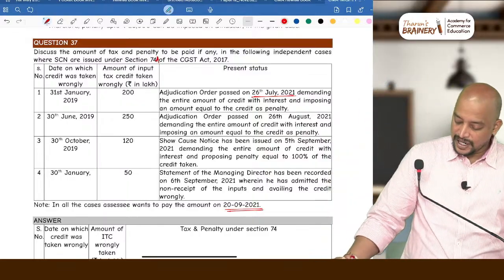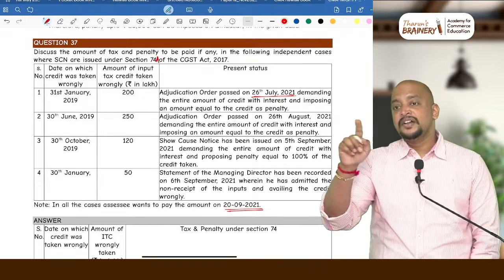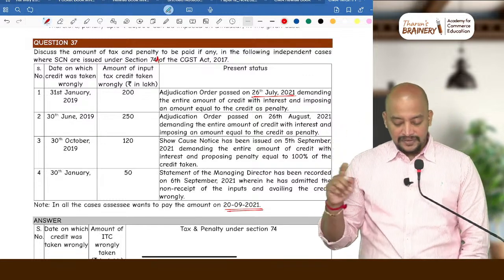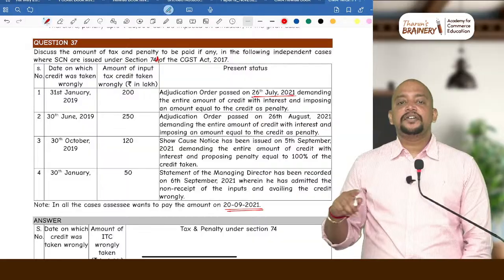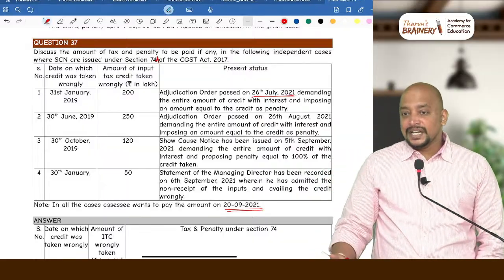Yes, July, August, September. So you count 26 July. In July we have only 5 days. August we have 31 days. September we have 20 days. So total how many days? So it is within 60 days.